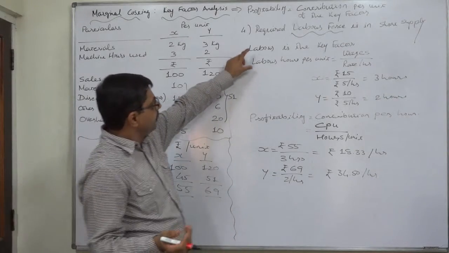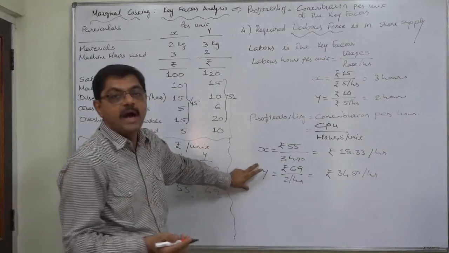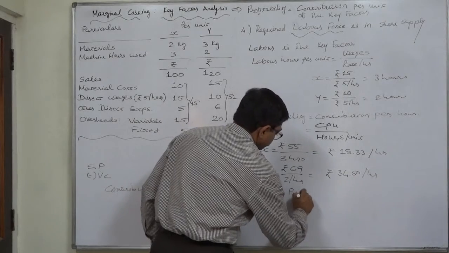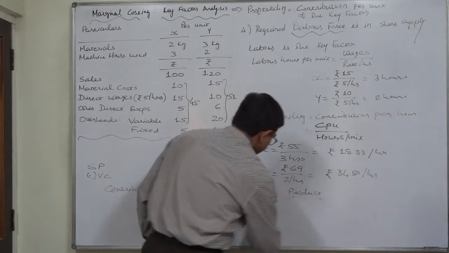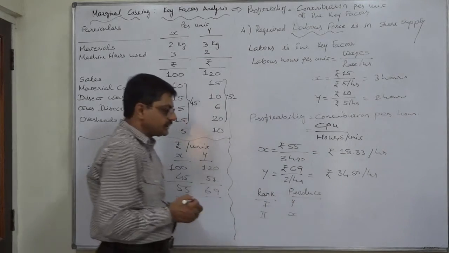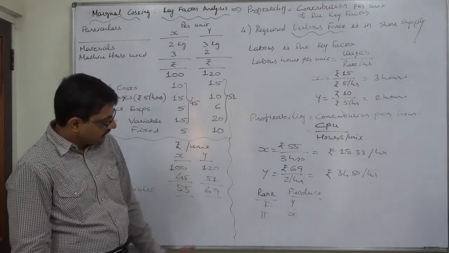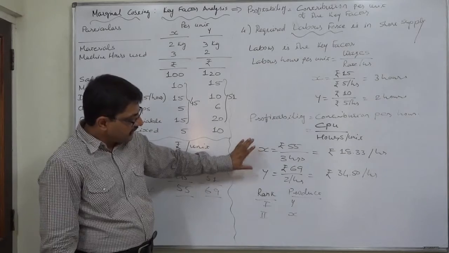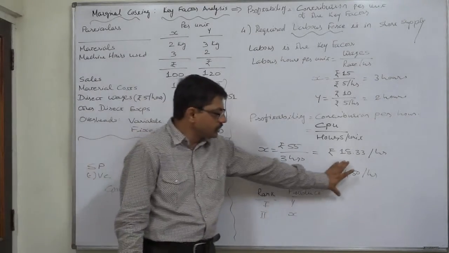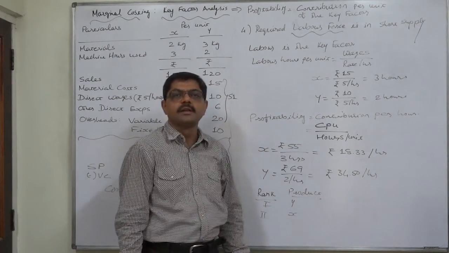So if required labor force is in short supply or labor is the key factor, Y is more profitable. Or if we assign rank, we should assign rank 1 to Y and 2 to X. Exactly opposite to the fact in case of raw material being the key factor. If labor is the key factor, again Y is more profitable because Y generates average contribution of 34.50 per hour against 18.33 per hour in case of X.